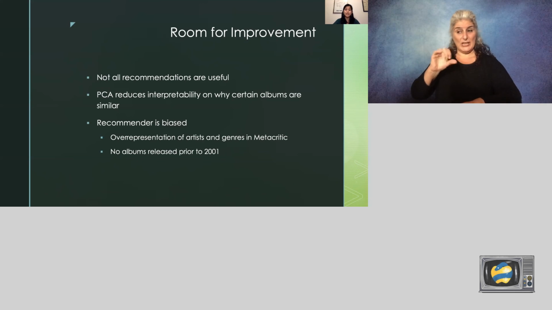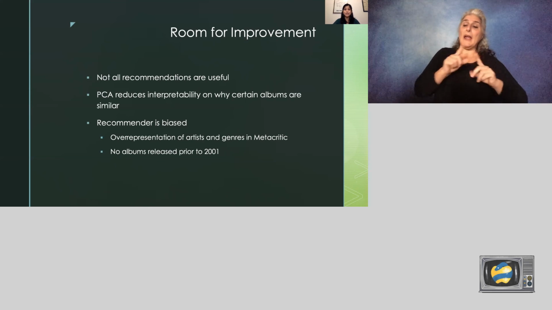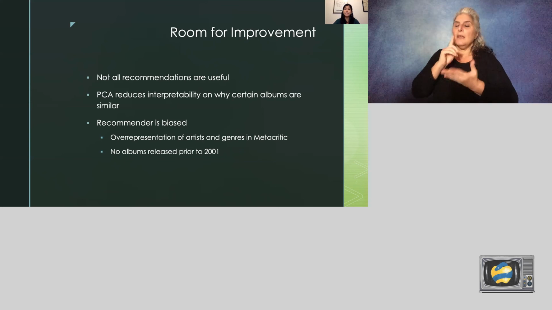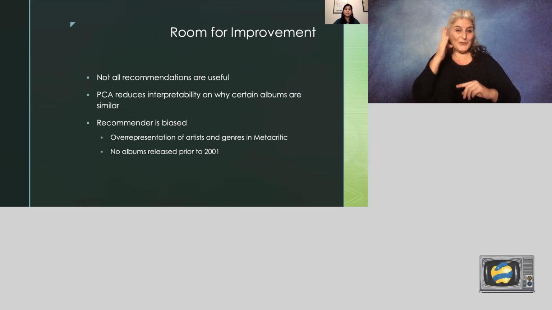Additionally, because Metacritic was launched in 2001, as far as I can tell, it doesn't include any albums released prior to that, with the exception of albums that are re-released. Earlier albums aren't going to be recommended by the Album Discoverer, unless I choose to add from a different data source, which is an option for future work. There is more work to be done to improve the Album Discoverer, but this is not a bad start for a project that was completed in just a few weeks.